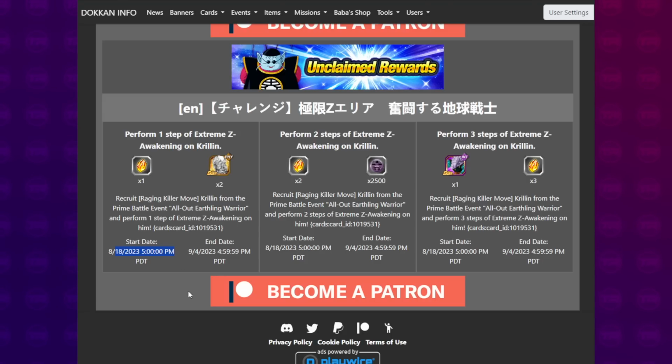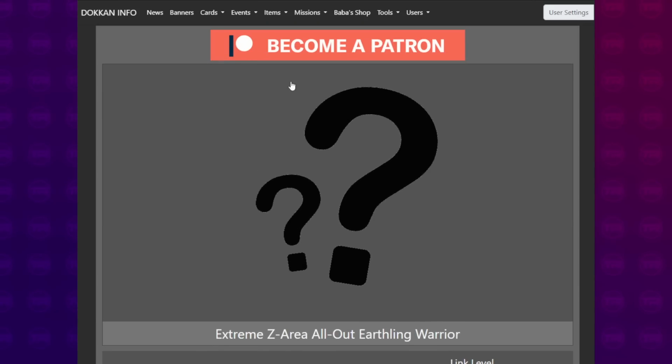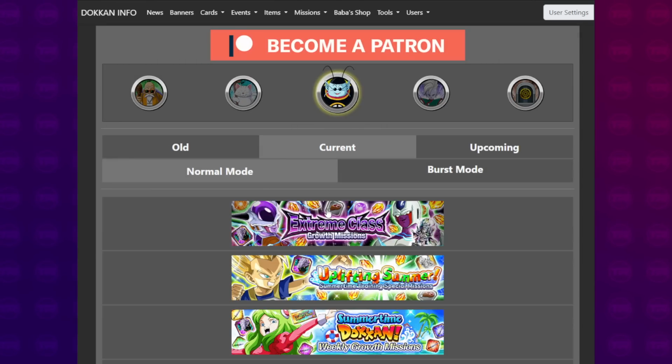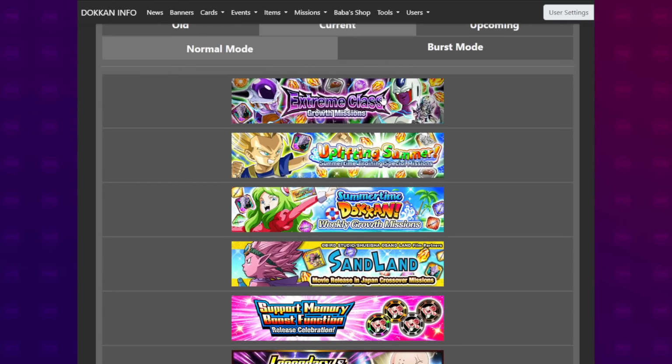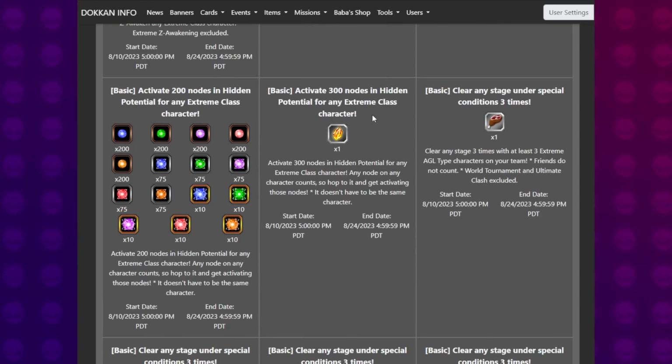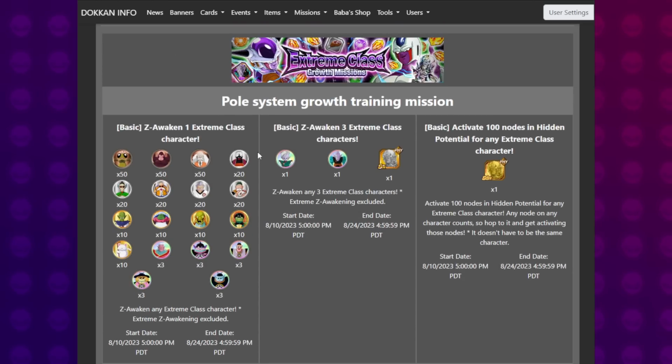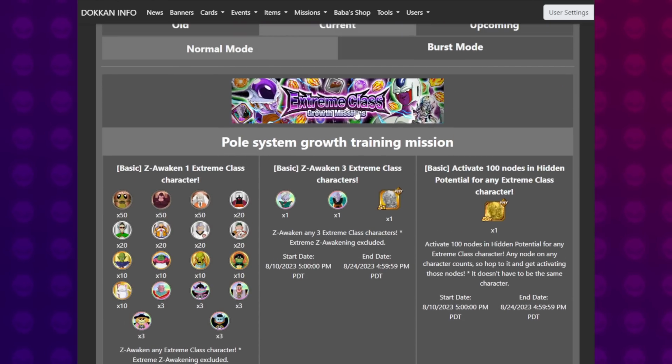And you might have noticed there were some weird missions popping up in game for you. Of course, there is the very odd mission that we've been getting with the extreme missions, right? The current extreme missions, the ones where you have to extreme Z awaken extra characters. For new players, this doesn't matter, but for veteran Dokkanners, this has been very confusing because we have no extreme character to awaken and extreme Z awaken. So this has been a little bit weird, but I think they did this for the sake of the new players so that they can all be very easily able to do the Krillin Extreme Z Awakening. You need 6 characters fully rainbowed out and fully EZA'd, but not having the maximum super attack. At least SA10, you need to get them all rainbowed.